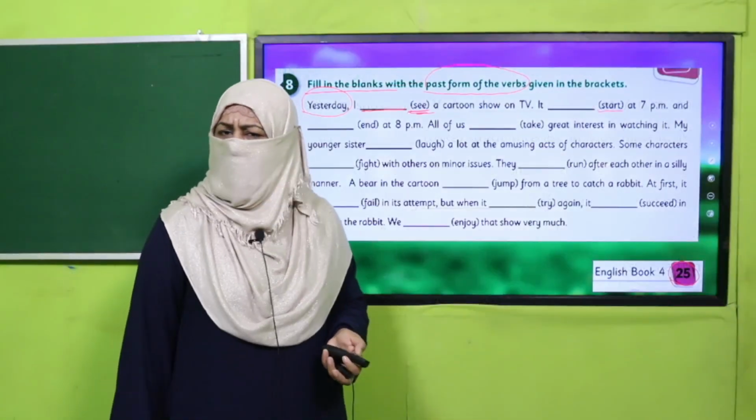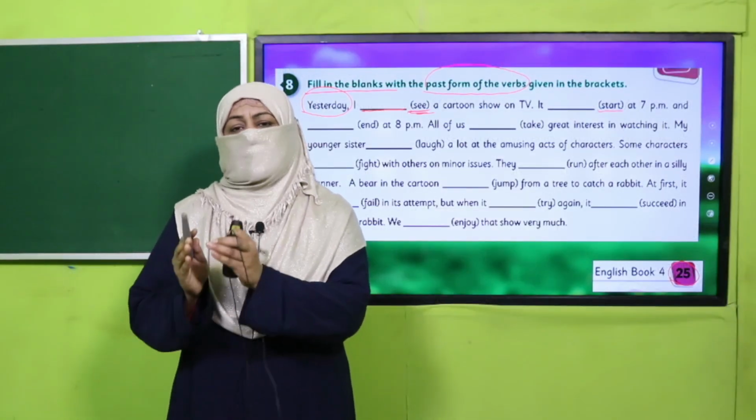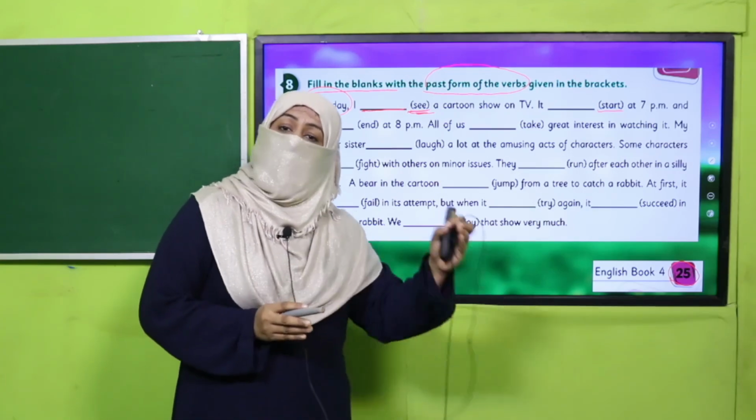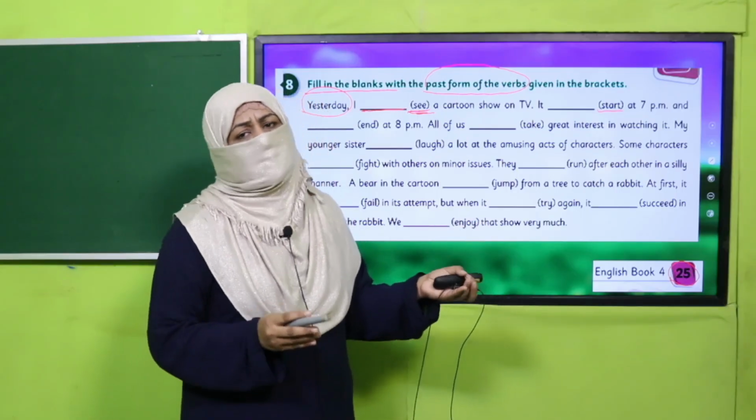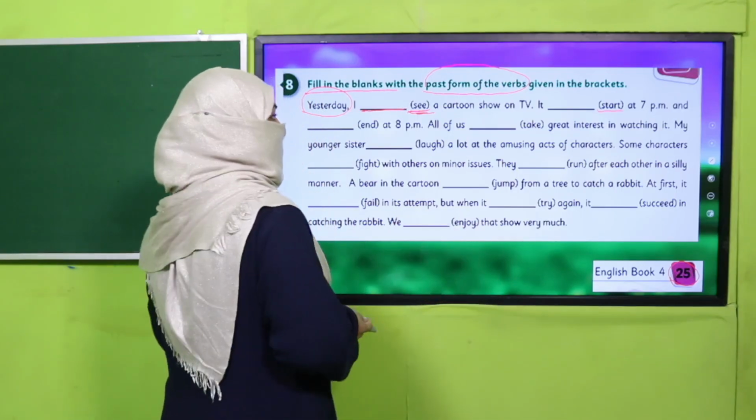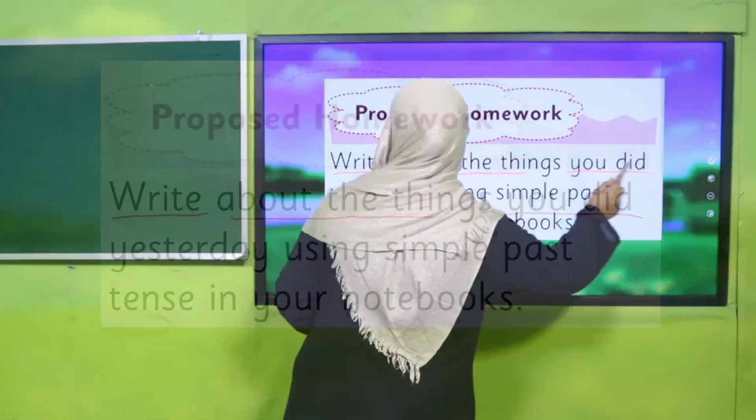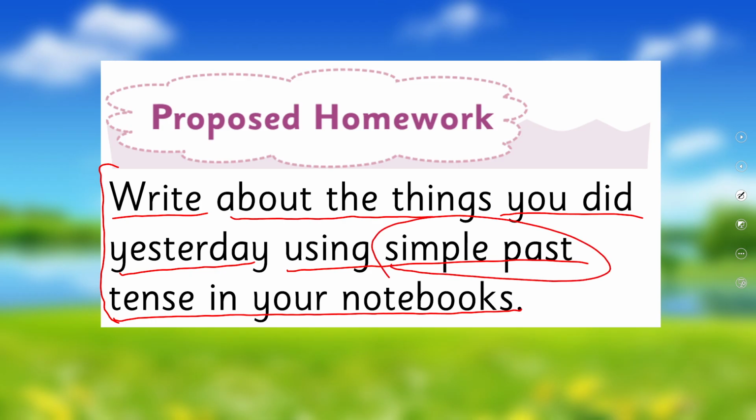Yes, my children, are you done with it? Good job. Now you see, when it's a habit, it's a routine, we use simple present tense, and when it's past, something that has happened, what just happened, we use second form of verb. That's simple. Okay, so I'm giving you homework. You will write about the things you did yesterday using simple past tense in your notebook. Whatever you did yesterday, you will write a paragraph about it. And now you know you will use simple past tense for that.